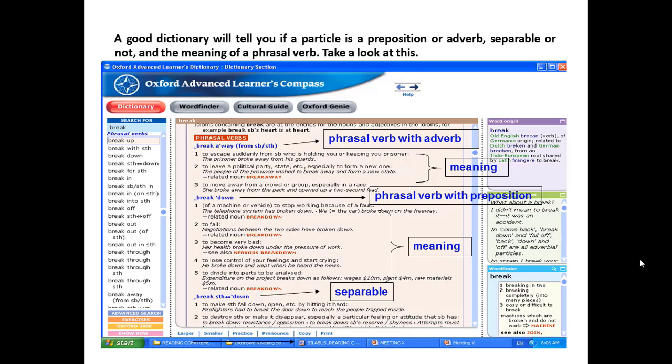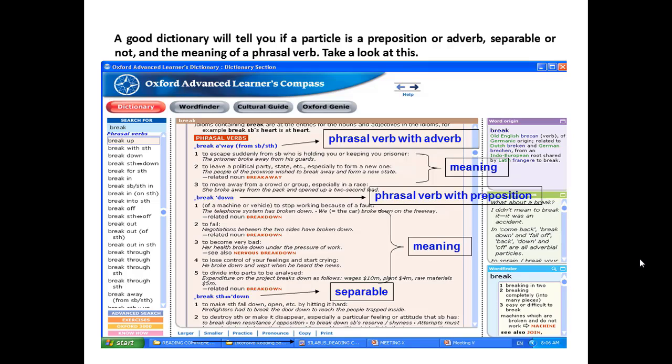So, to help all of you understand phrasal verbs better, you should try to browse the online pocket dictionary, the Oxford Advanced Learner's Compass, because this link has several phrasal verbs to be known by students, to make you more comprehending later when you meet a passage that contains a lot of phrasal verbs.